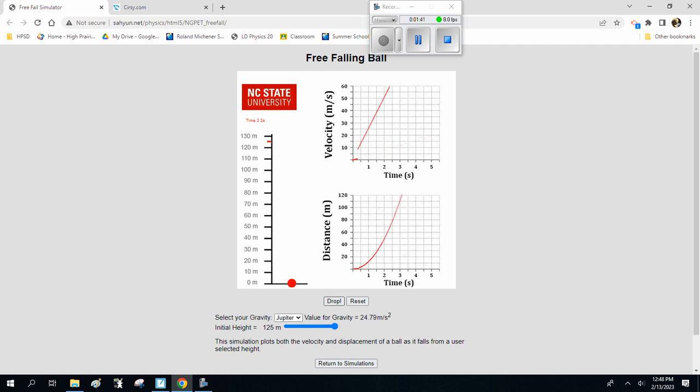There we go. And again, notice how much steeper the velocity time graph is, and how much more curved the distance time graph is, curving up much quicker. Right? And notice down here the gravity for Jupiter is 24.79 meters per second squared. Not the best simulation, but trying to drop something and record the time is hard. Anyway.